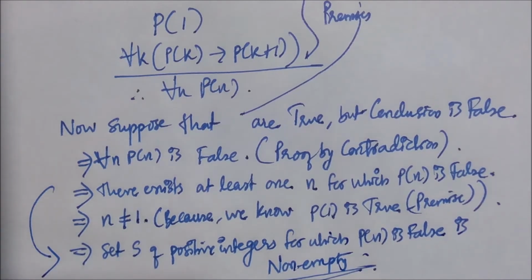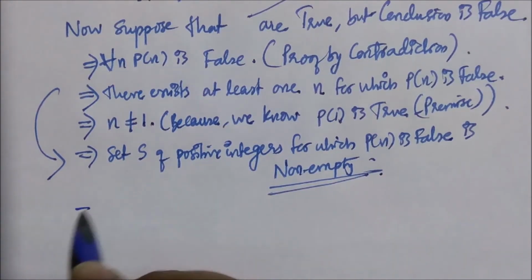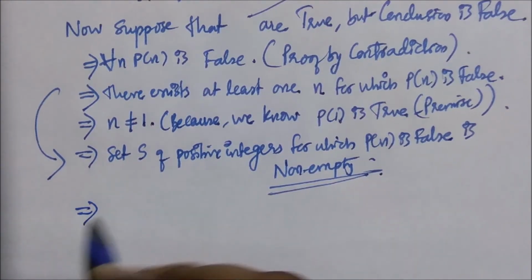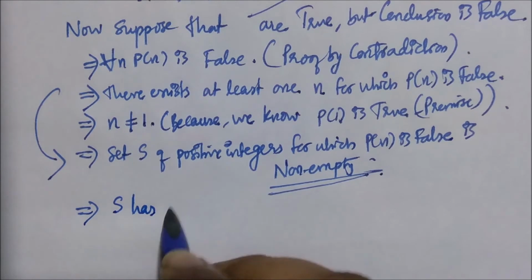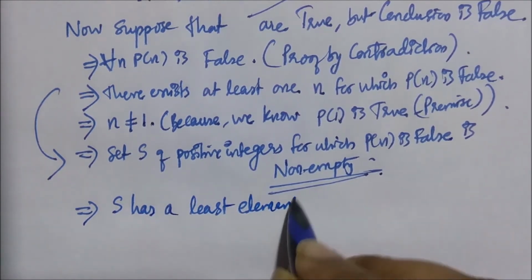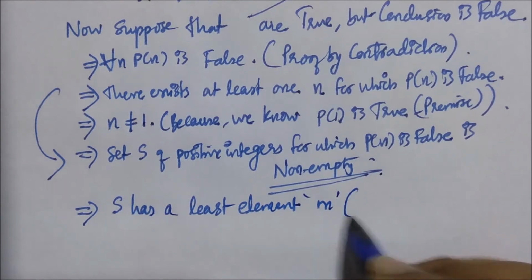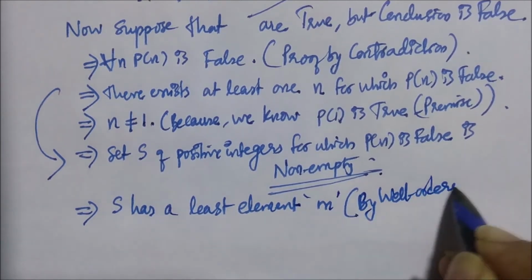Now we apply the well-ordering property. Why? Because the well-ordering property says that every non-empty subset of the set of positive integers has a least element. Clearly the set S of positive integers for which P(n) is false is non-empty, which means that S has a least element. Let's say the least element is m. We know that m is not equal to 1 from our premise already.